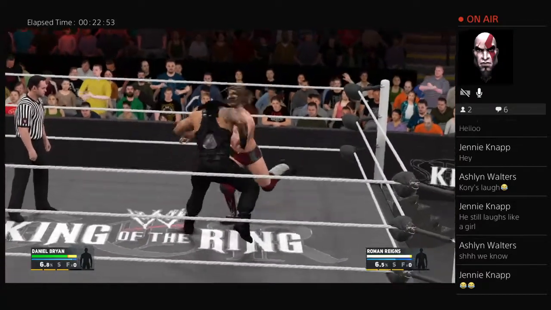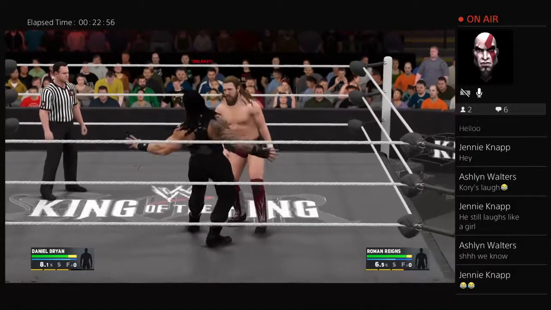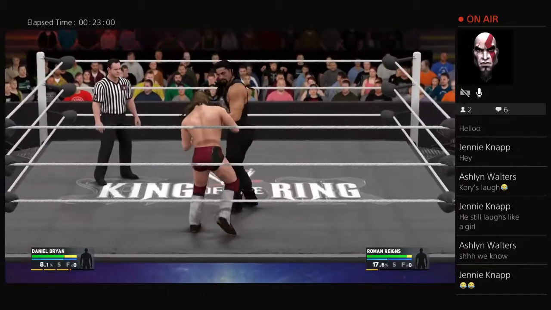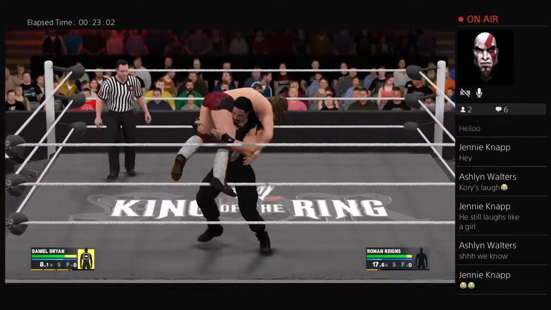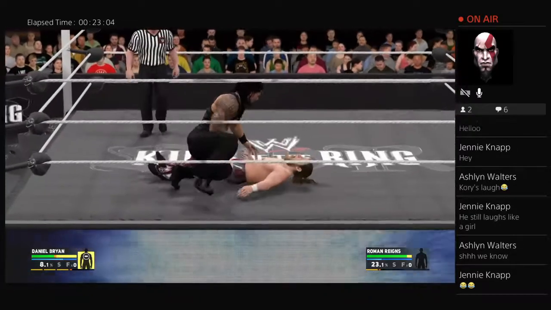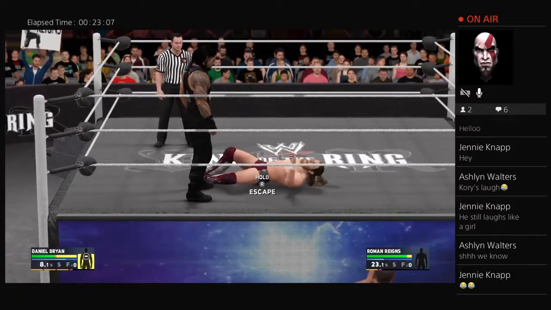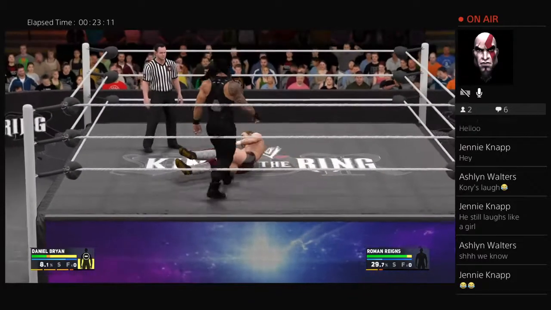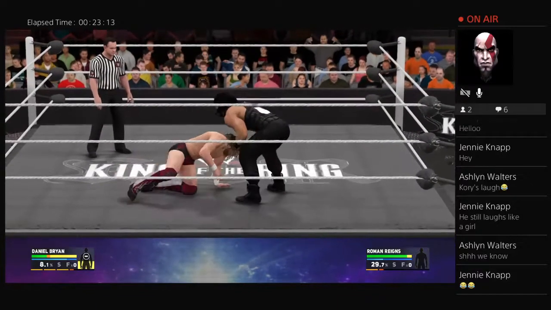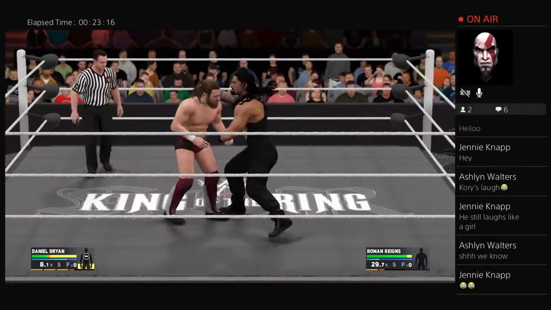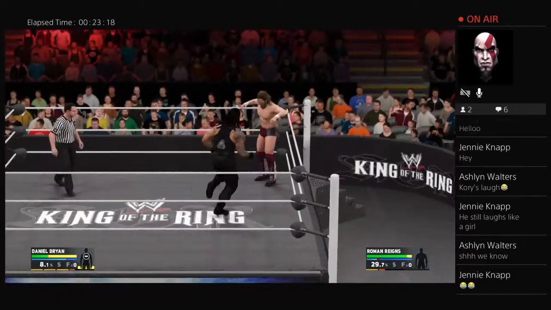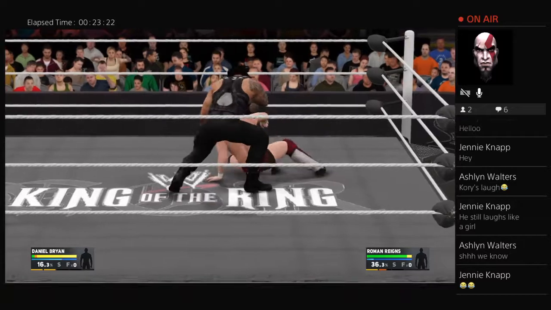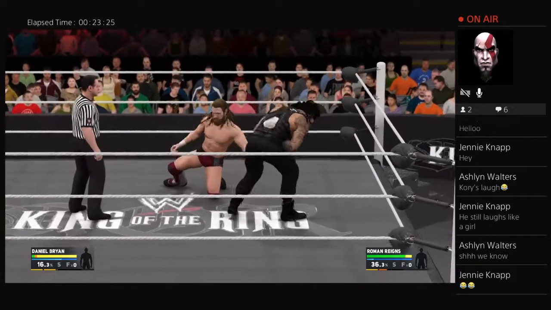A couple of uppercuts we're seeing from the big dog. Now Daniel Bryan with a chop right to the chest of Roman, and now going to try to take Reigns down with the German. Reigns saw it coming though, and now a collegiate wrestling slam there by Roman Reigns. A lot of people say that Roman Reigns cannot wrestle at a college level, but him showing right there that that is not the truth. Now Roman Reigns picks up Bryan. Is Daniel Bryan having a hard time fighting in this one already? And a big clothesline by the big dog.